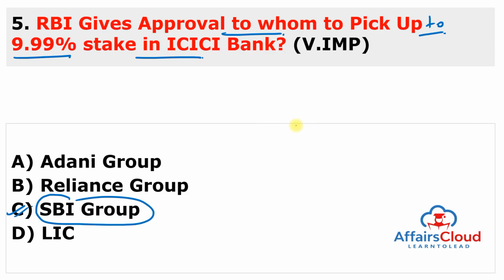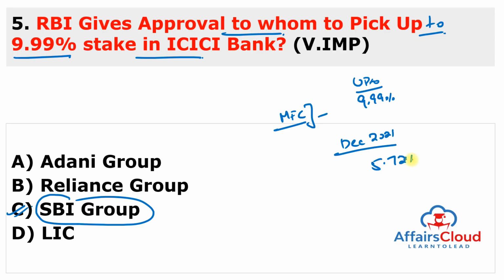The Reserve Bank of India approved the State Bank of India Mutual Fund Limited as well as SBI Group companies to acquire up to 9.9%. Remember, this is up to 9.9%, not more than 9.9% equity capital in the ICICI Bank. Earlier in December 2021, SBI Mutual Fund had 5.72% stake in ICICI Bank. Now they can go up to 9.9%. And the approval is subject to the compliance with the provisions of the Banking Regulation Act of 1949.